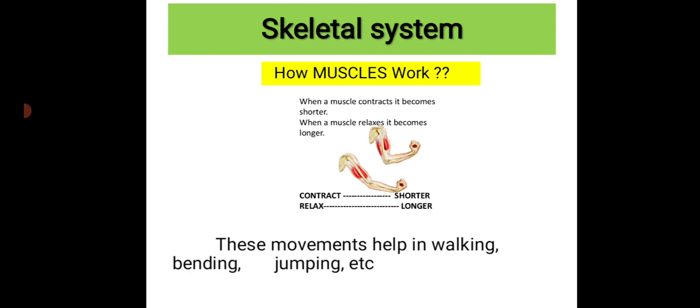So children, I hope you all have understood today's class. That is, we discussed what is skeletal system and the types of skeletal system, that is skull, backbone, rib cage and limbs. Then the function of the skeletal system. Then the next concept is joint, and under joint we have types, that is ball and cup shaped bone. Then the next types, that is hinge joint, pivot joint, gliding joint, and also we discussed about the cartilage. Then about muscles, voluntary muscles, involuntary muscles and cardiac muscles, and the function of it.